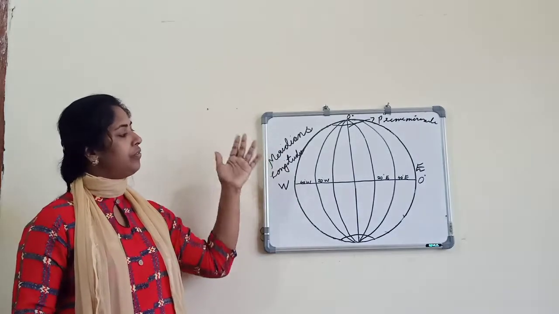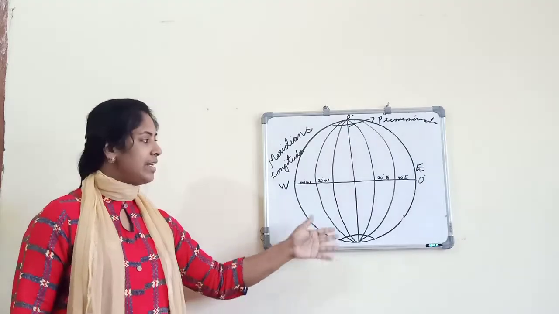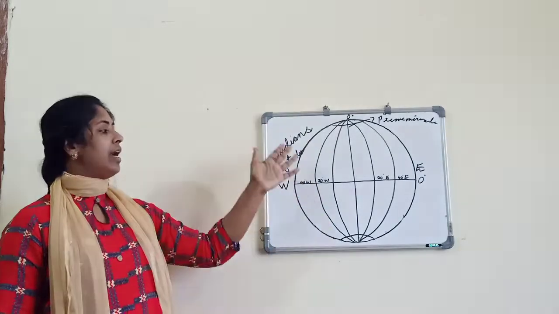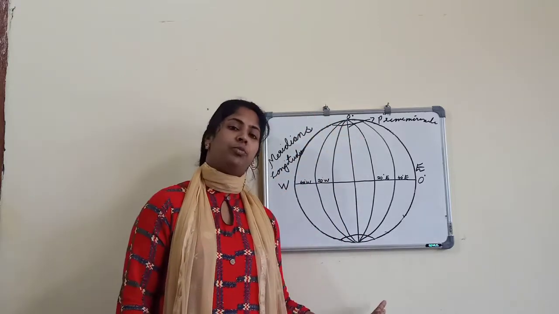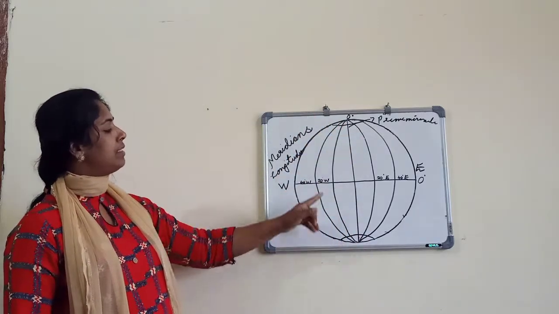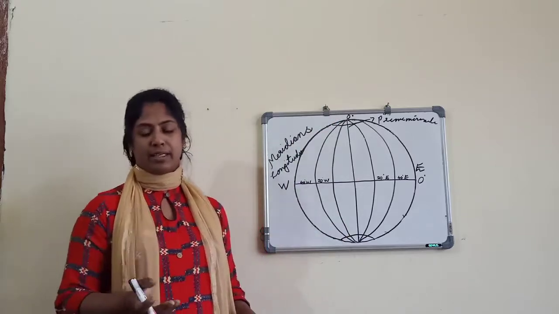But in the case of longitudes, all these longitudes are semicircles passing through the equator, joining the North Pole and South Pole. If you take these semicircles together, it makes a complete circle.